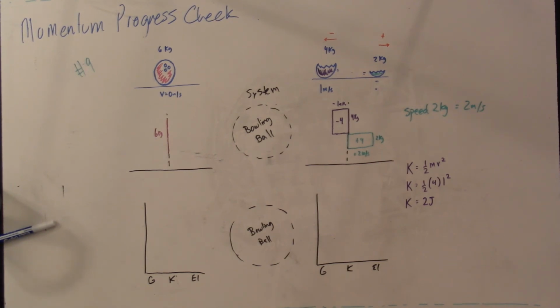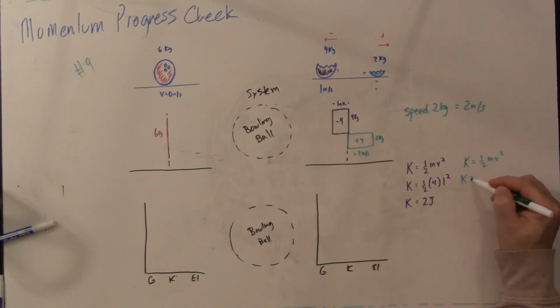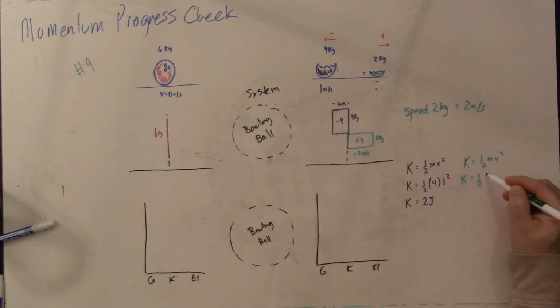If I go to calculate the kinetic energy of the green piece here, again, 1/2 mv squared. This one is 1/2 times 2 kilograms, and its speed is 2 squared. So 2 squared is 4, half of 2 is 1, so this is 4 joules.